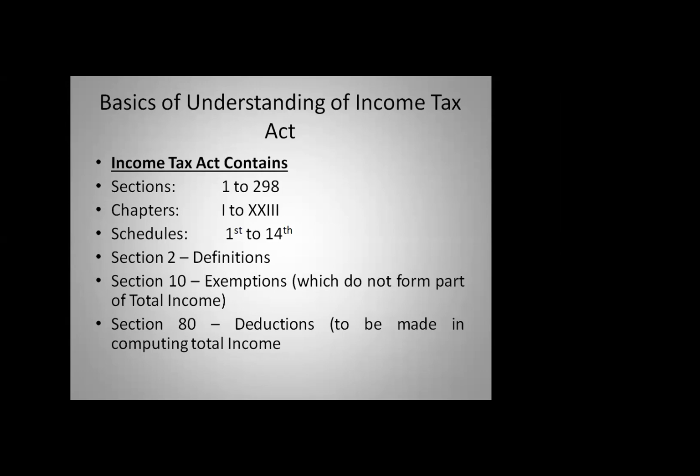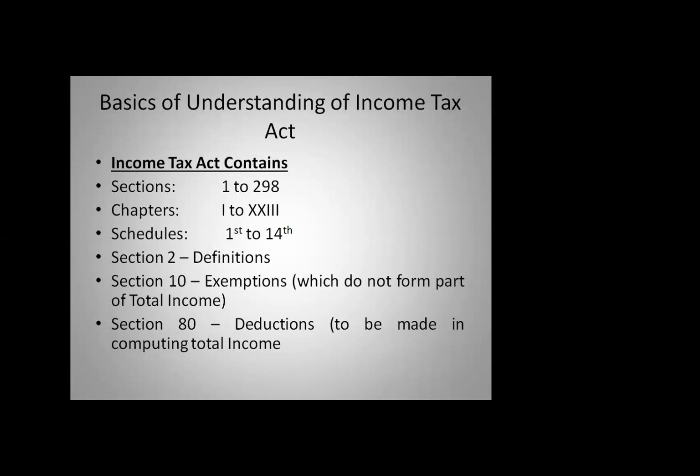How this has to be applied, we will see in the subsequent slides. So 298 sections, 23 chapters, 14 schedules. Think of these two sections, section 10 and section 80. Section 10 is exemption and section 80 is deductions.